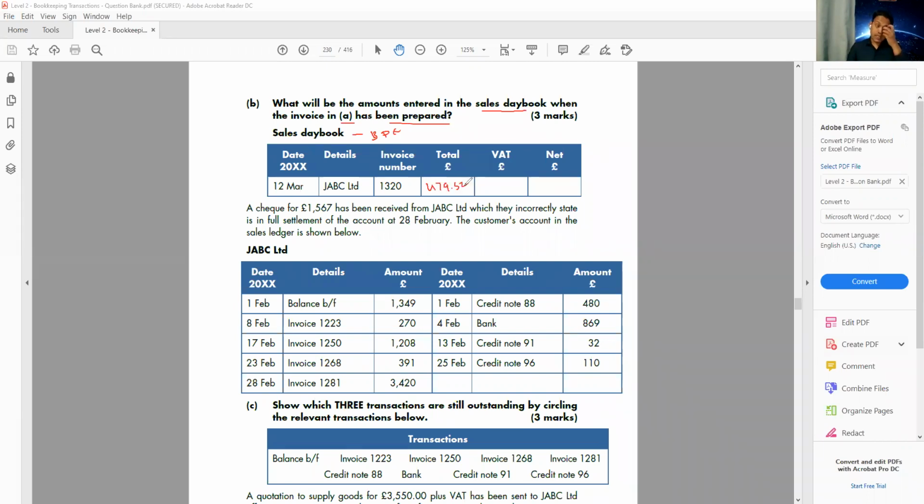We're going to write 479.52. In the VAT column, we're going to write the same thing we already calculated, which is 79.92. And how much was the net? 399.60. So this one we have nothing to do, to be honest. Just copy the information from the invoice. That will give us another 3 easy marks.